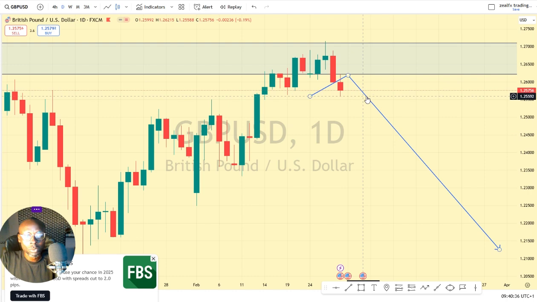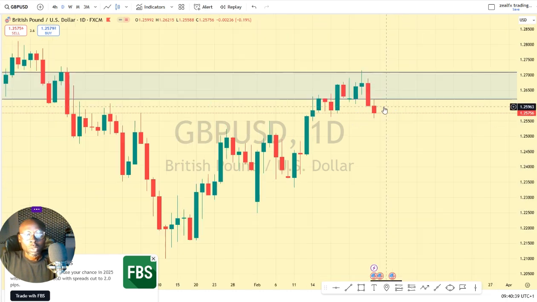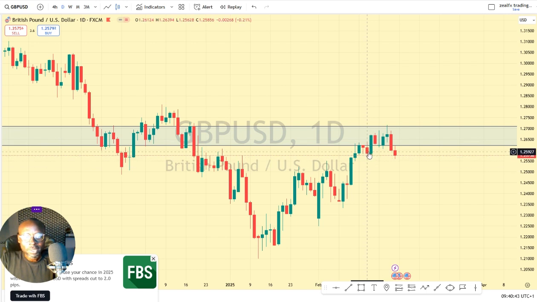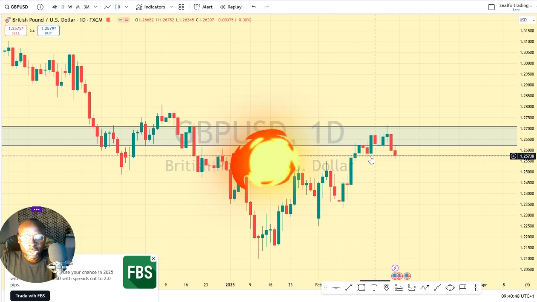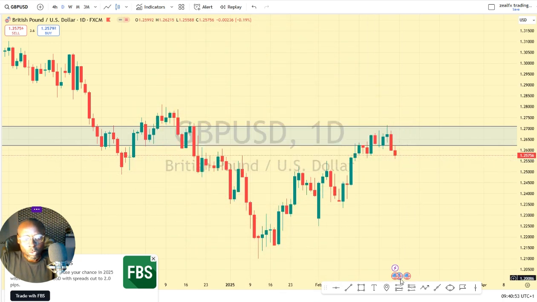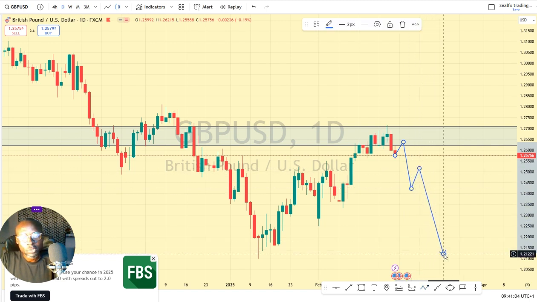So on my daily chart now, so long as we still have this region intact, we still expect price to close below this region before we look at its selling opportunity. But all we expect this week is for price to do a retest of this zone, then we see price pushing lower, then we look at a retest again before we see a good selling opportunity for the GBPUSD. So look out for selling opportunity on the GBPUSD this week.